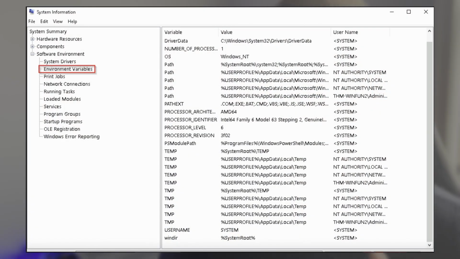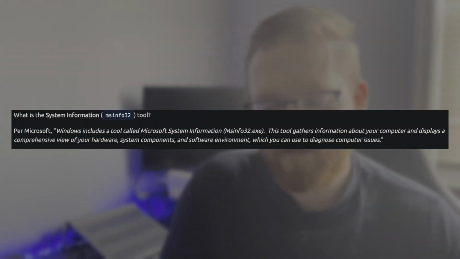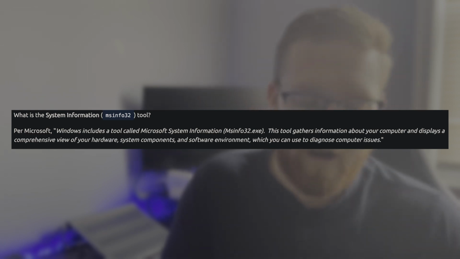Next, let's talk about system information, and this is per Microsoft. Windows includes a tool called Microsoft System Information. You can find this with msinfo32.exe. This tool gathers information about your computer and displays a comprehensive view of your hardware, system components, and software environment, which you can use to diagnose computer issues. That's a pretty powerful tool that you can definitely use while troubleshooting. Say there's a problem, this might be a good option to check out. And of course, you have the system summary, hardware resources, components, and software environment, each with their own options that you can use to diagnose things.